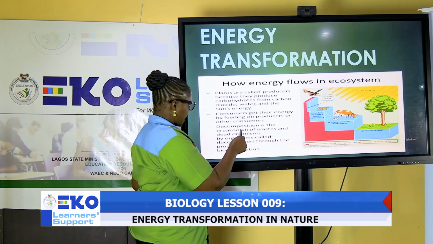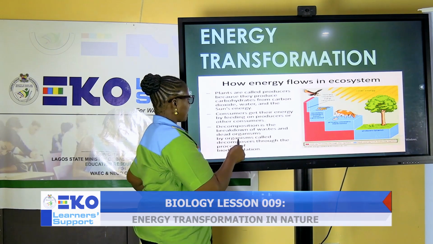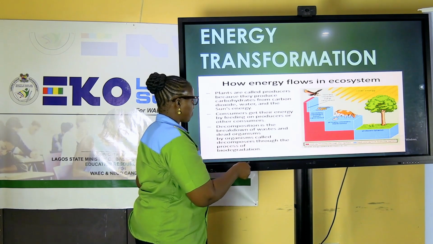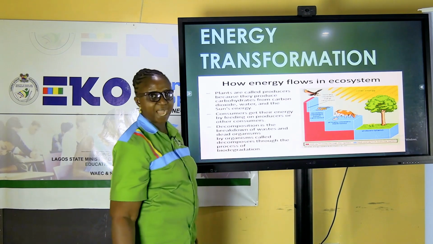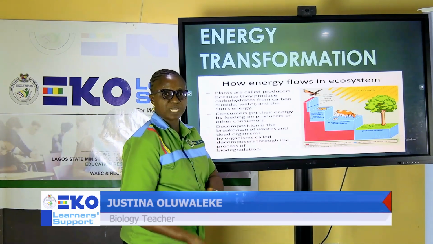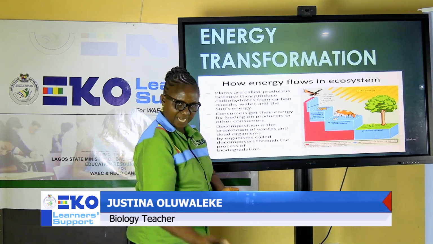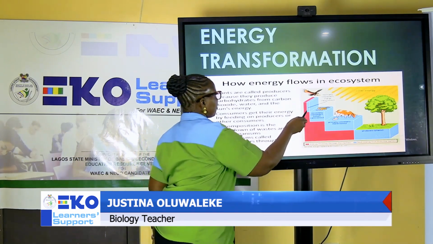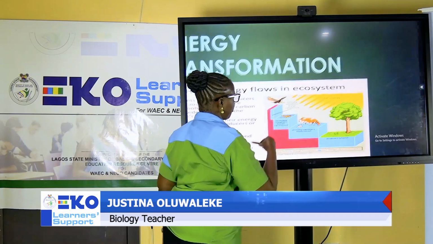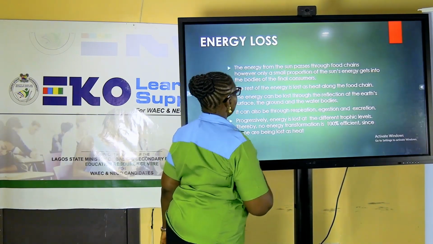Decomposition is the breakdown of wastes and dead organisms by organisms called decomposers through the process of biodegradation. Bio represents life, they break it down, and the nutrients go into the soil for plants to take up again, and the energy there is being transformed from one form to another. Okay?